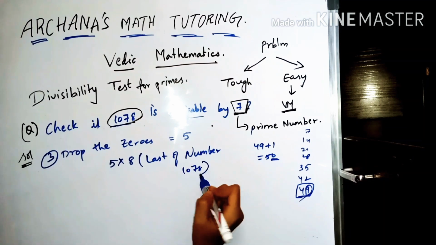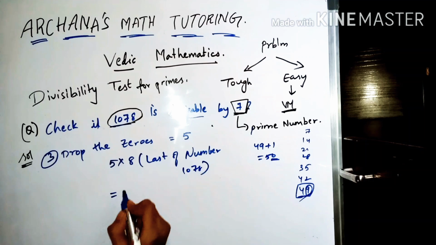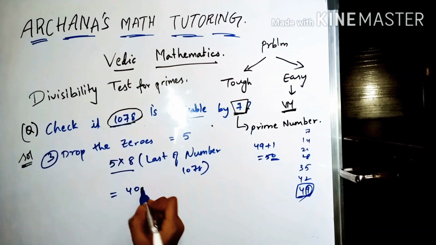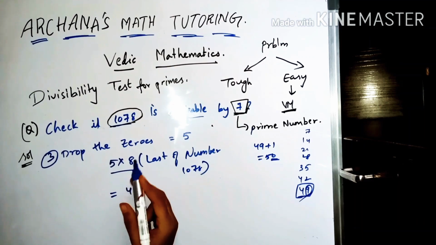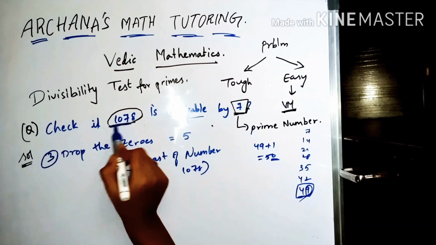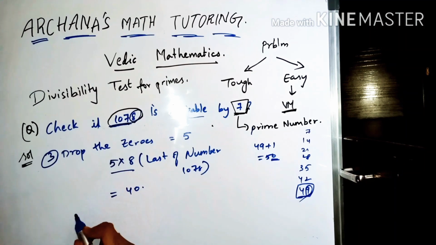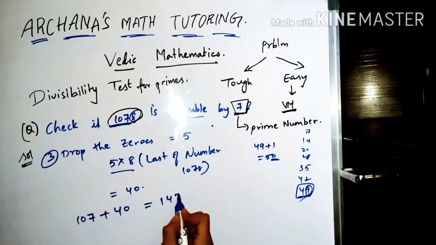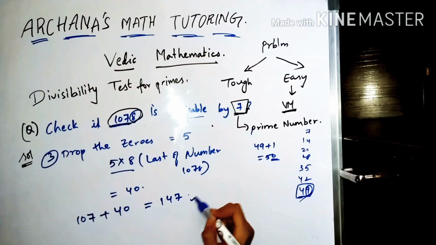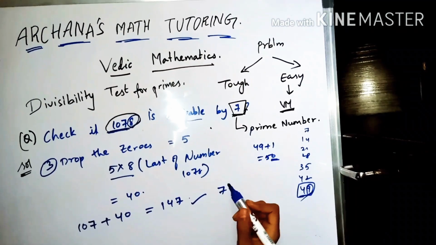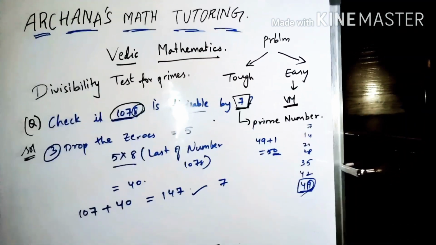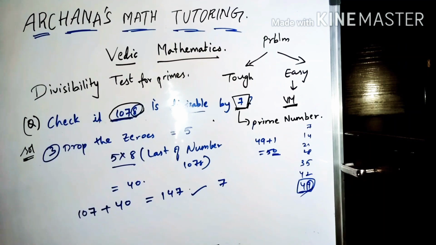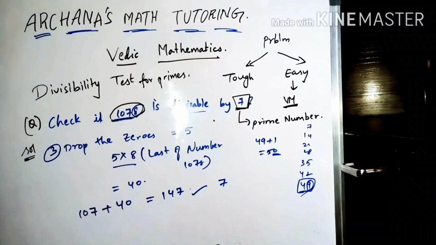1078. So 8 is the last digit. You will get a 40. Now what you do is take the other digits other than 8. So it is 107. Add this 40 to it. You will get 147. Now check if this number is divisible by 7. Since 147 is also a larger number, you can apply the same method. So now it is very easy to apply.